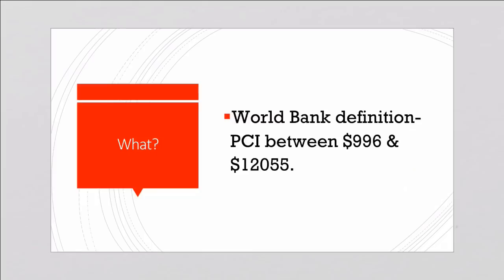Let us first understand what the middle income trap is. The World Bank has given a definition for it, and it is measured in terms of per capita income. Per capita income refers to GDP divided by population.